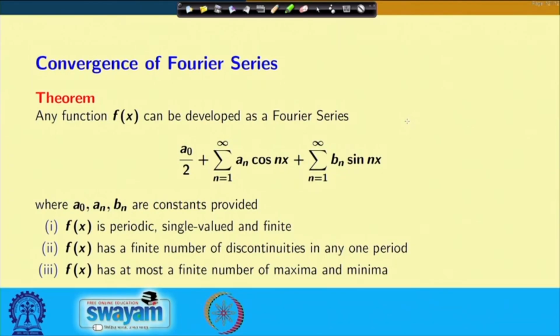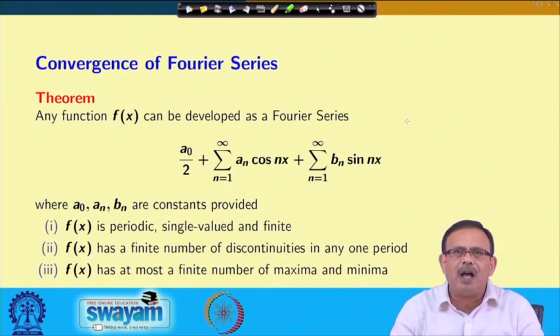Convergence of Fourier series. Any function f(x) can be developed as a Fourier series a0 by 2 plus summation n equals 1 to infinity a_n cos nx plus summation n equals 1 to infinity b_n sin nx, where a0, a_n and b_n are constants whose values have been provided earlier, provided, number 1, f(x) is a periodic single valued function and finite. Please note this one, f(x) is a periodic function, it is a single valued function and it is finite.